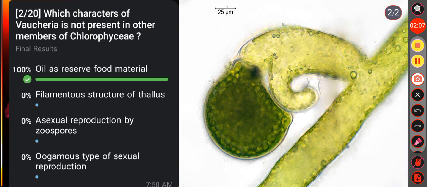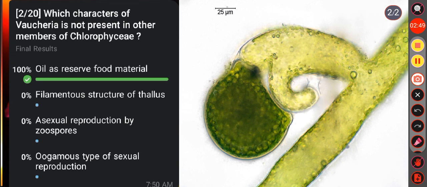We know Vaucheria is a genus of yellow-green algae, but at first Vaucheria was placed in the algal class Chlorophyceae, but later its features pointed to a nearer approach to the yellow-green algae, that is Xanthophyceae. So the algologist Smith transferred it to the class Xanthophyceae.